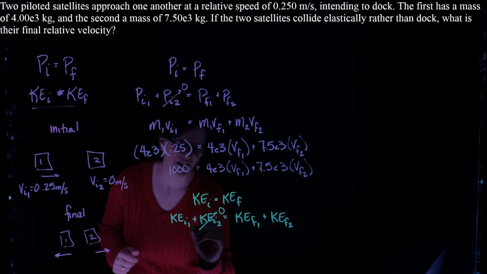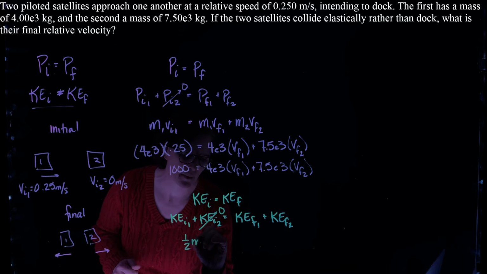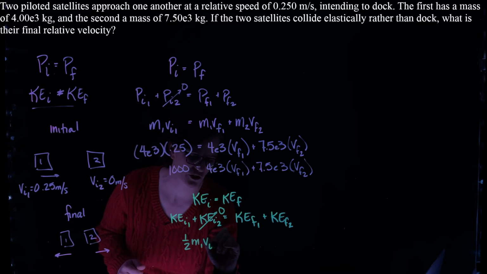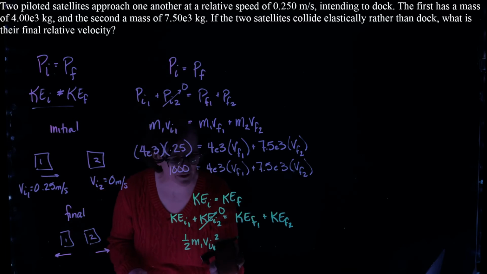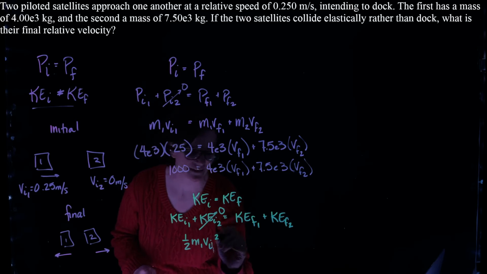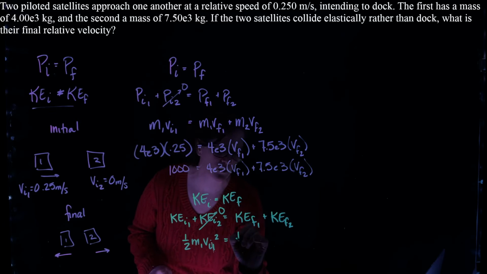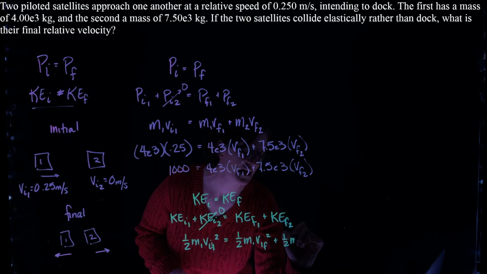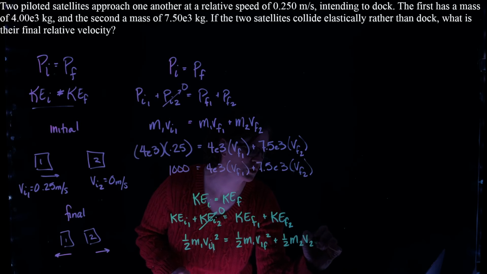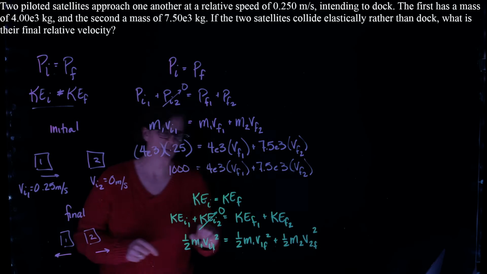So we have 1/2 m1 times the initial speed of object 1 squared, which equals 1/2 m1 v1 final squared plus 1/2 m2 v2 final squared.